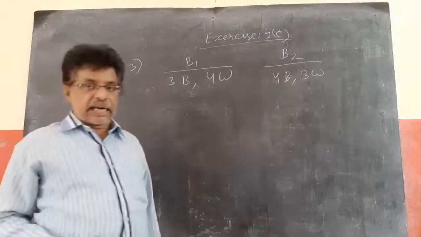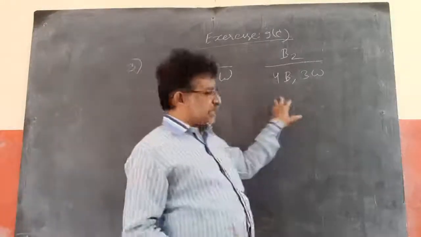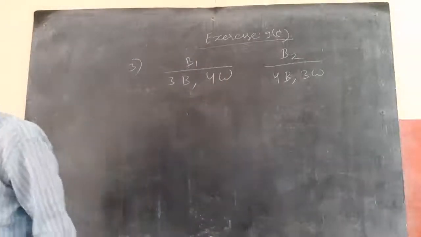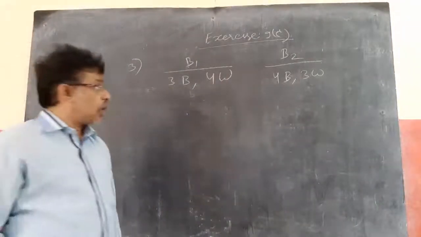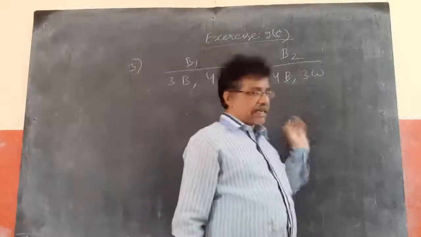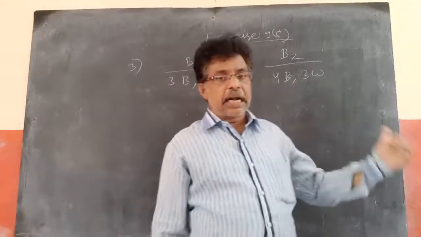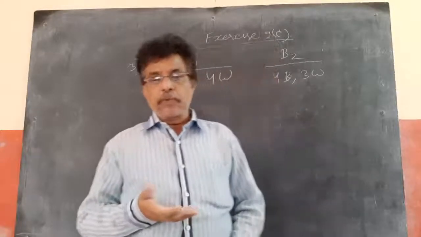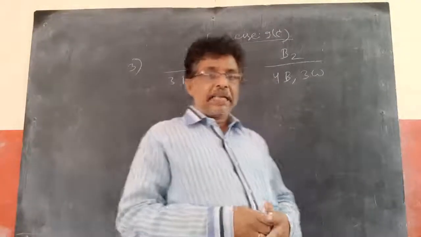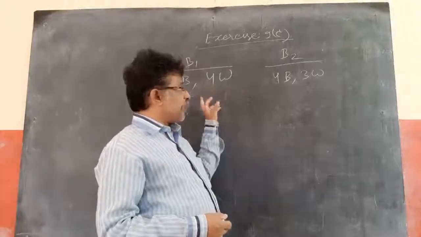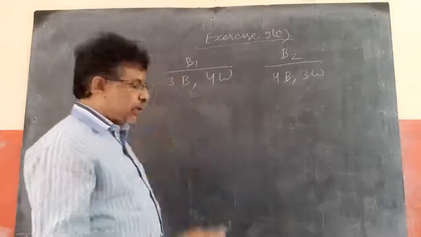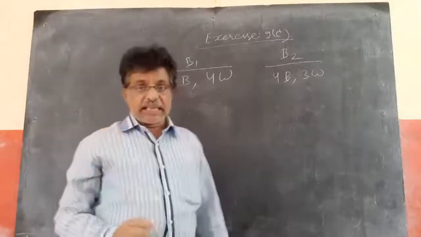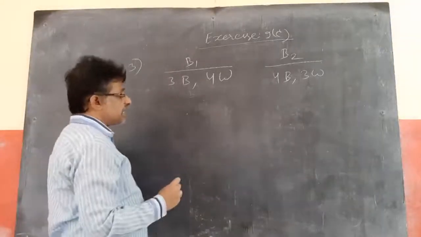So whether you are selecting the first bag or the second bag, you need to select a black ball. What is the probability of picking up a black ball? It may be from the first bag or the second bag, depending on the die you throw. The output of the die is going to select the bag. If the die shows 1 or 3, what is the probability of showing 1 or 3 in a die?